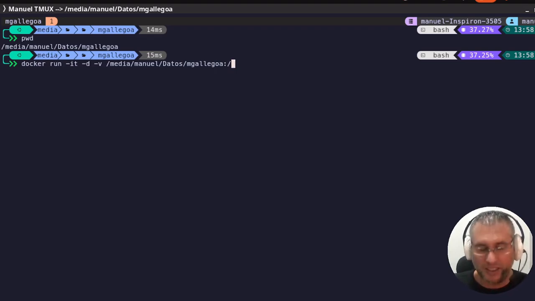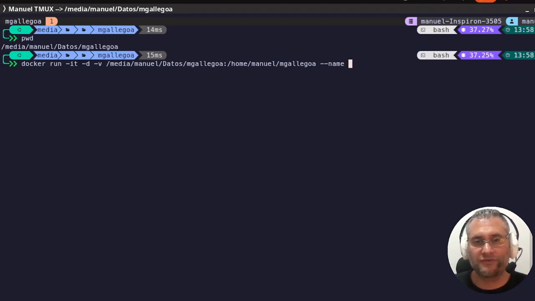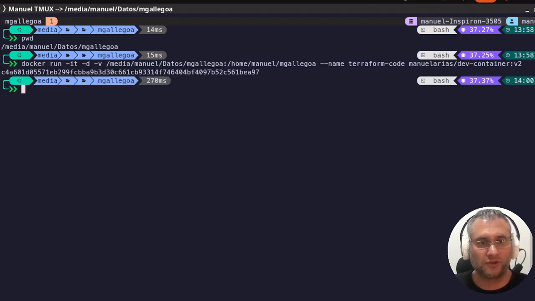And in the dev container I have the home directory, the user manual, and the folder for the repositories. Okay, next I'm going to give a name to this dev container, Terraform code, for example. I'll run the dev container from the user manual areas, the dash dev container v2, and done.